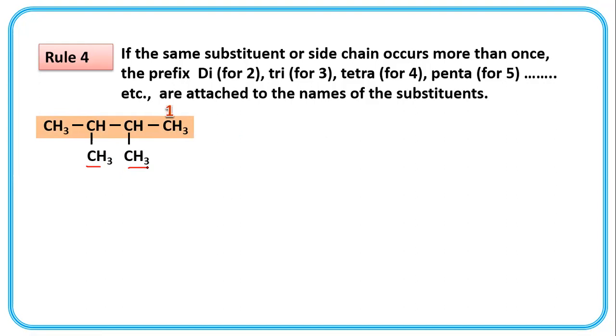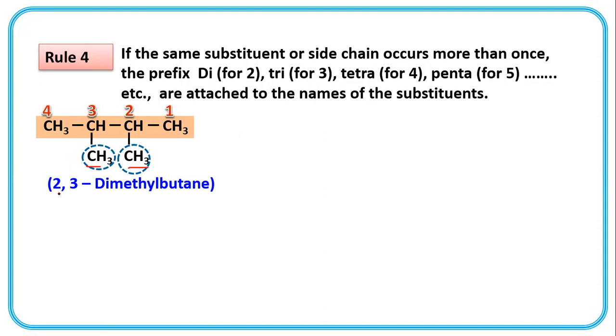So numbering first, second, third, and fourth. One methyl group, second methyl group. So both methyl groups are present at the second and third carbon of the parent chain.